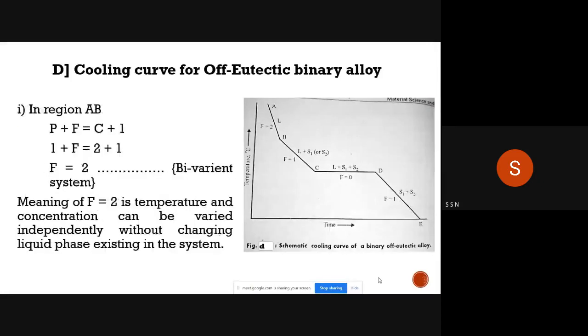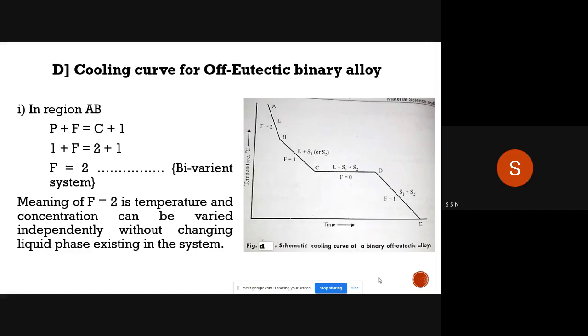So we need to apply the Gibbs phase rule for this cooling curve. If we apply the Gibbs phase rule for this cooling curve in the region A to B, P plus F is equal to C plus 1. Here P is phase, only one phase. C is 2 because two components are there.